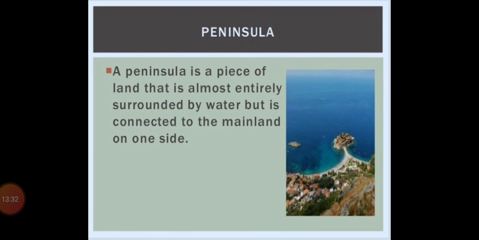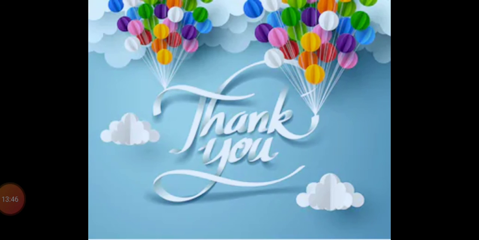Then we have a peninsula. A peninsula is a piece of land that is almost entirely surrounded by water, but it is connected to the mainland on one side. That is called a peninsula.